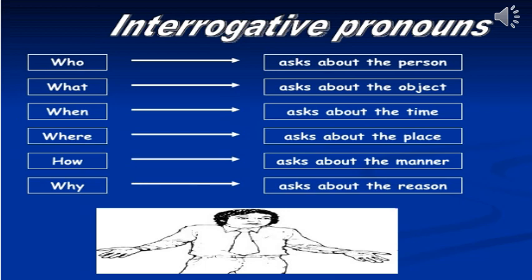So now, who is used to ask about the person, what is used to ask about the object, when is used to ask about the time, where is used to ask about the place, how is used to ask about the manner, and why is used to ask about the reason.